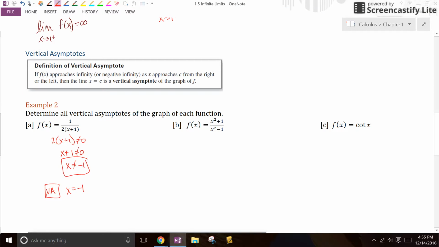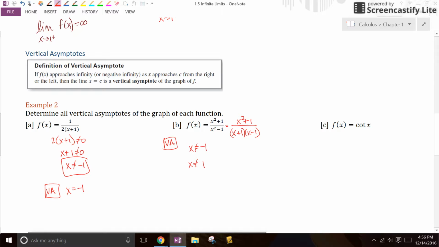Determine all the vertical asymptotes. All right, what about this one? You're like, oh, scary, right? It's always good to factor. Can't factor the top, but the bottom I can see difference of squares. So x plus 1, x minus 1. So what do I get? I'm like, all right, x cannot equal -1 for the first one, and x cannot equal 1 for the second one. So those are my vertical asymptotes. I have 2 of them.